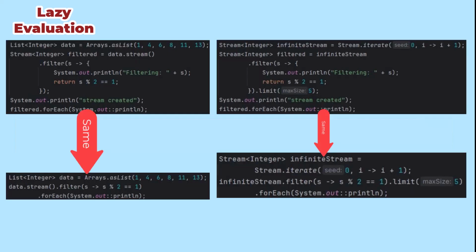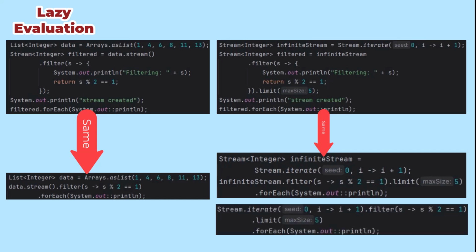Now, just for clarity, I've added a lot of stuff to those stream examples to demonstrate the laziness. If we clean that up, using streams instead of loops to do these things actually creates pretty clean code too. Look how simple each of these becomes. And I don't even have to store the stream in a variable at all.